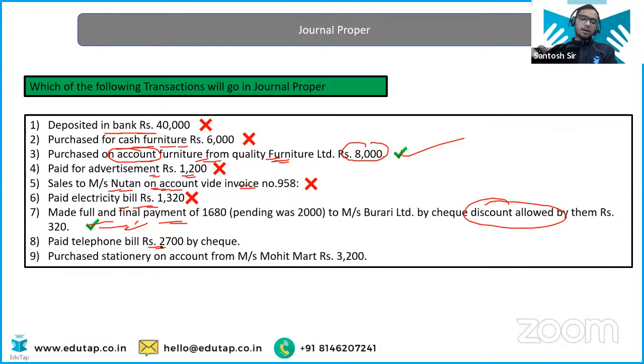Telephone bill for rupees 2,700 by check, again not in the general proper. Purchase stationery on account, stationery you are purchasing from Mohit, so yes, because it is not the goods, it is the stationery, right?